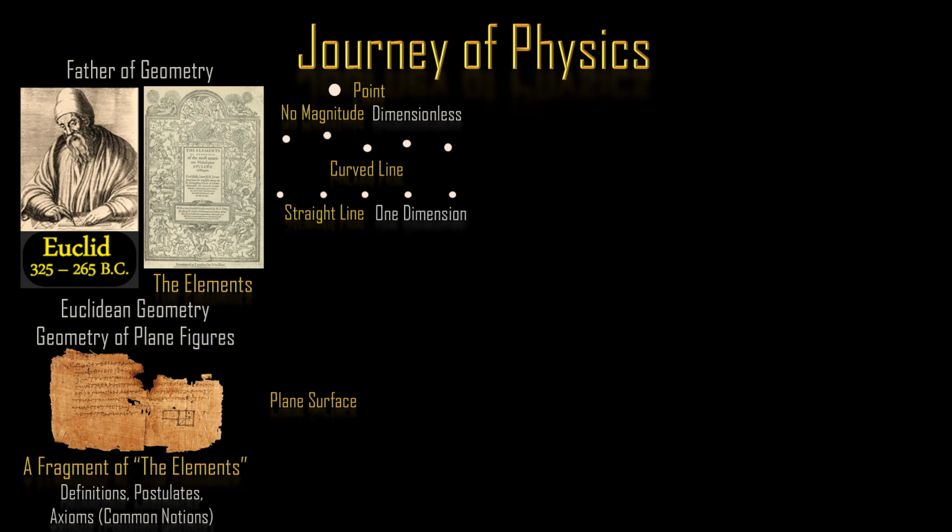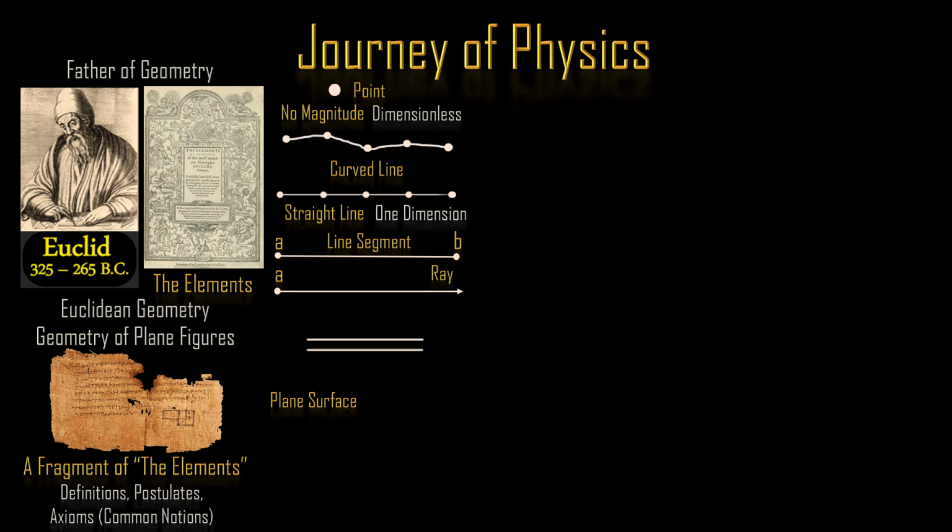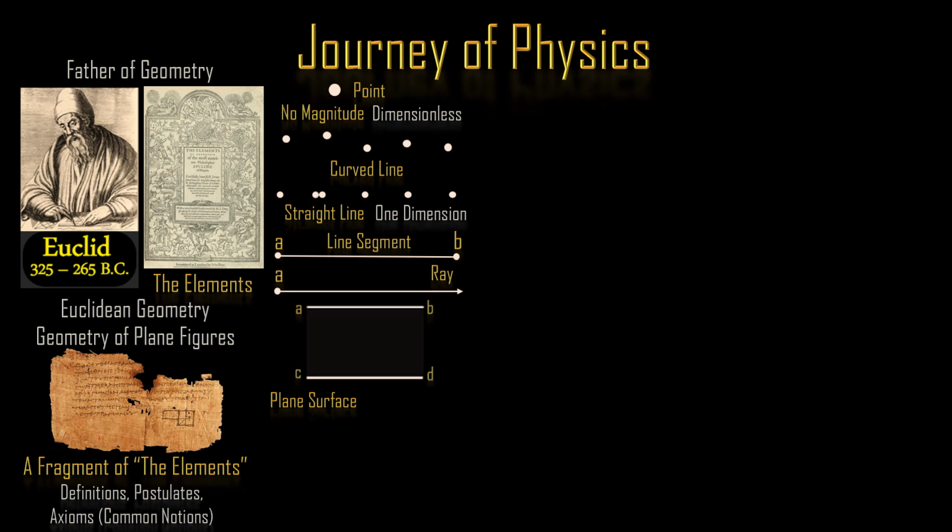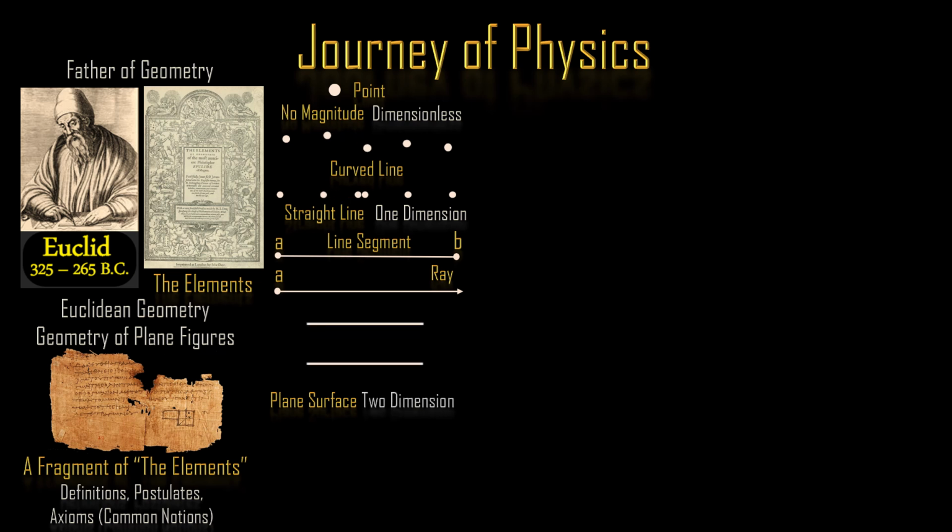It has one dimension. The distance between the points A and B gives the length of that line segment AB. So a line segment has a definite length. A line that starts from one point and extends endlessly on the other side is called a ray. When two lines move apart, they form a plane surface. A plane surface has two dimensions, length and breadth.